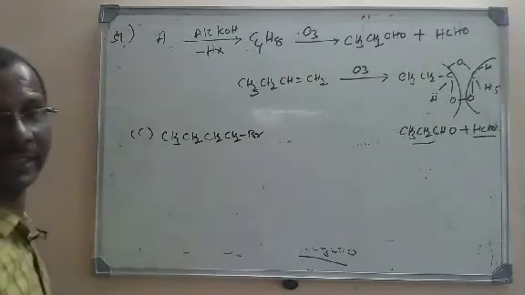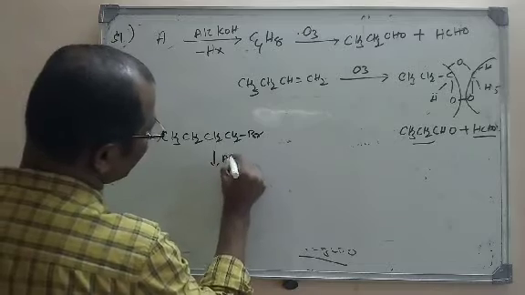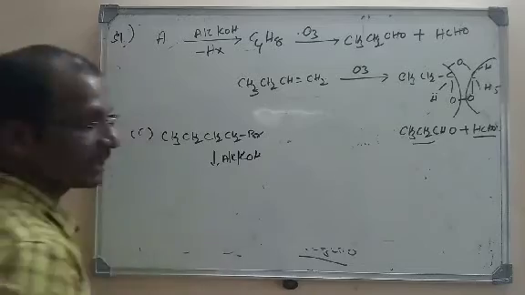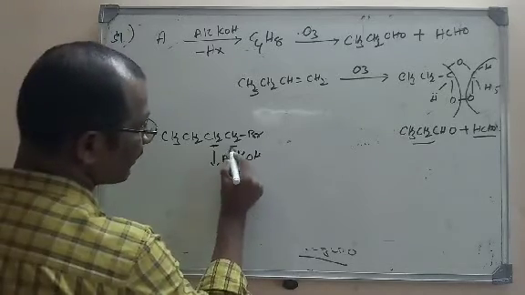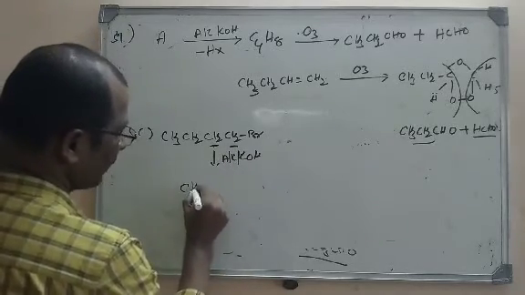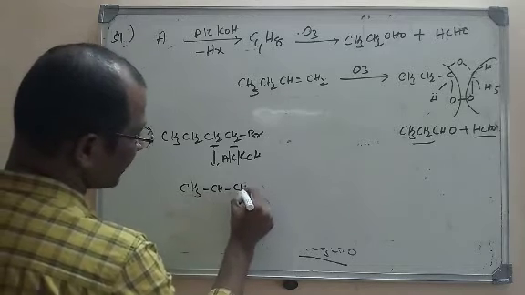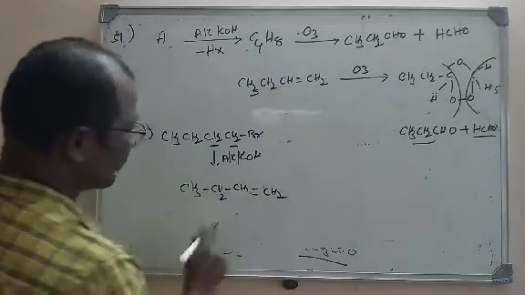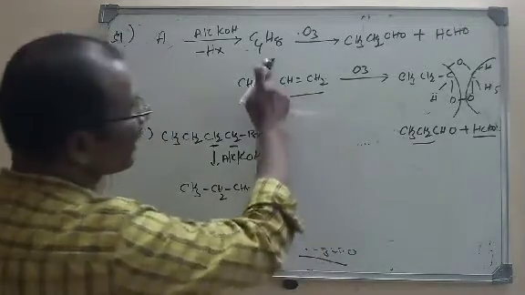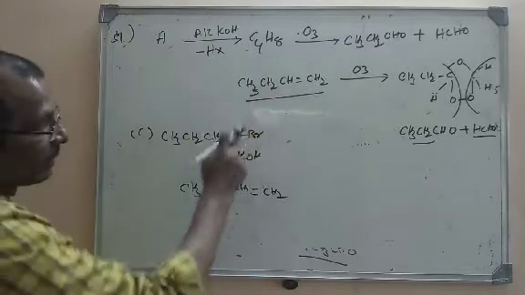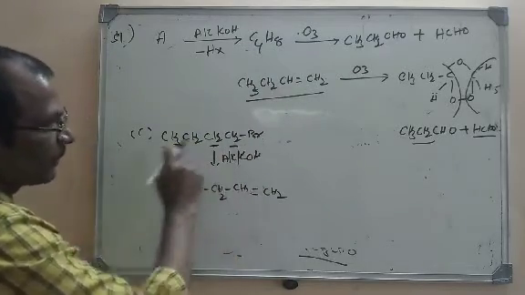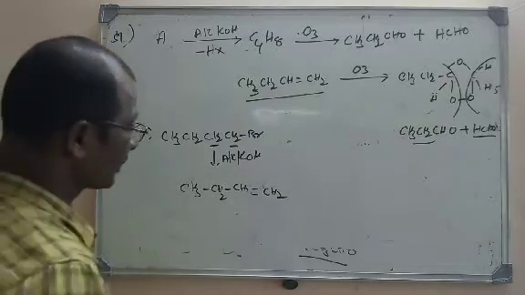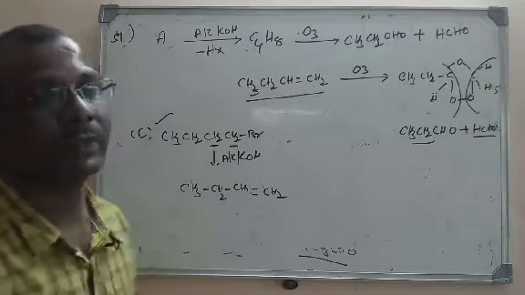This is 1-bromobutane. On treating with alcoholic KOH, we know that alcoholic KOH is a dehydrohalogenating agent. Hydrogen will be removed and Br will be removed from here. What we will get? CH3CH2CH=CH2, that is 1-butene. Already I told you that the second product is 1-butene. So 1-butene will be obtained from 1-bromobutane only, according to elimination rules. So option C is the right option here.